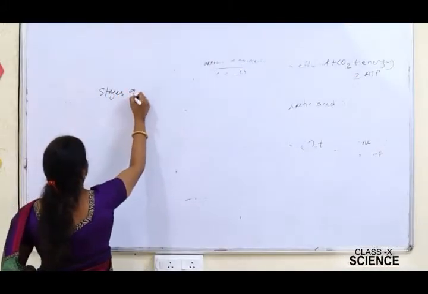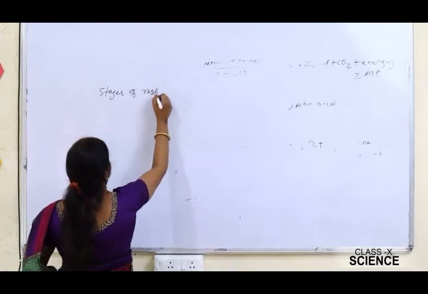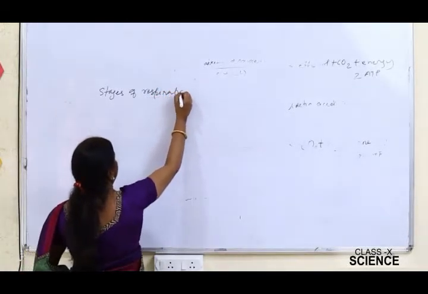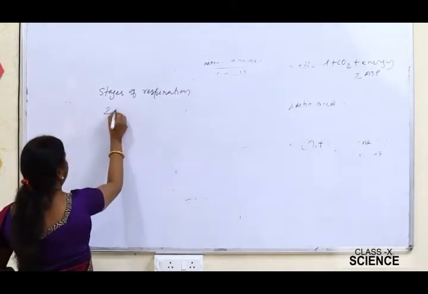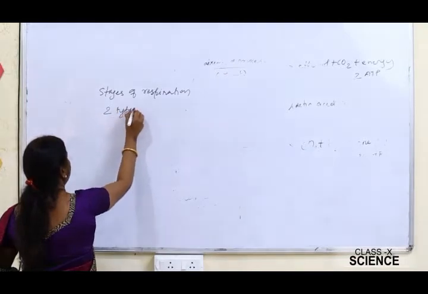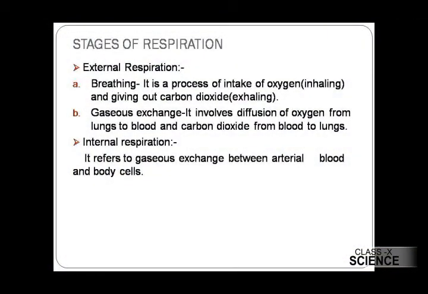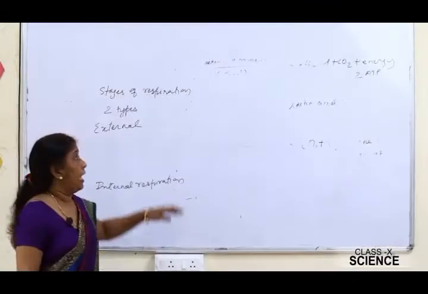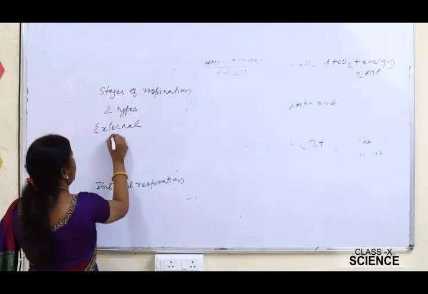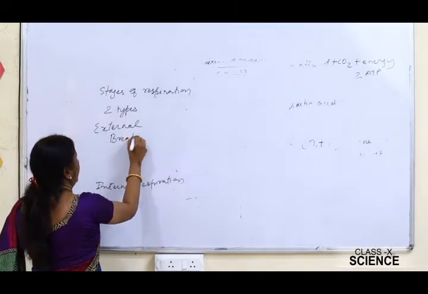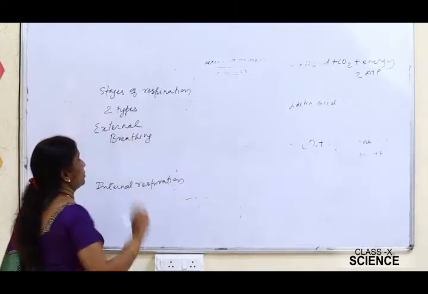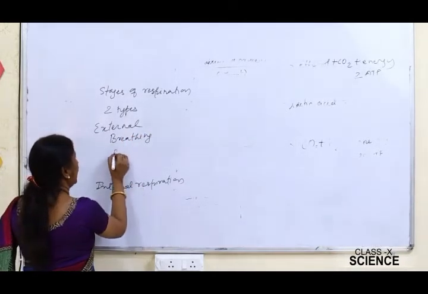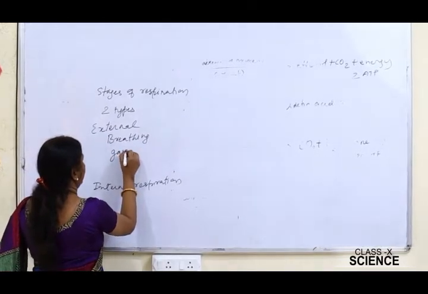Stages of respiration. The stages of respiration are basically of two types: external respiration and internal respiration. Among these, external respiration is the process of breathing and gaseous exchange.